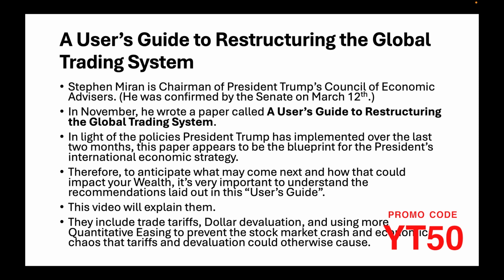Therefore, to anticipate what may come next and how that could impact your wealth, it's very important to understand the recommendations laid out in this user's guide. This video will explain them. They include trade tariffs, dollar devaluation, and using more quantitative easing to prevent the stock market crash and economic chaos that tariffs and devaluation could otherwise cause.